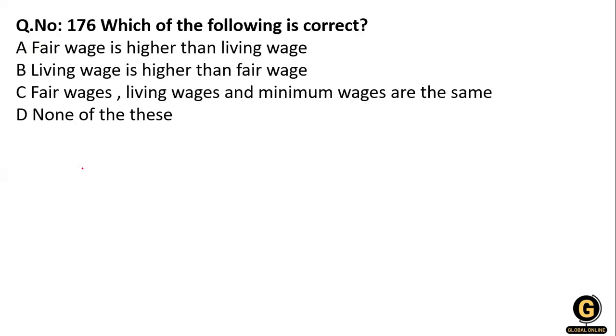Which of the following is correct? A, fair wages is higher than the living wages. B, living wages is higher than the fair wages. C, fair wages, living wages and minimum wages are the same. D, none of the above. So what is the right answer? Option A, that is, fair wages is higher than the living wages. Okay.